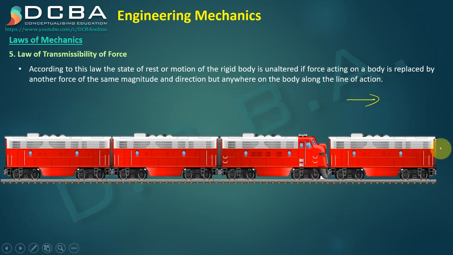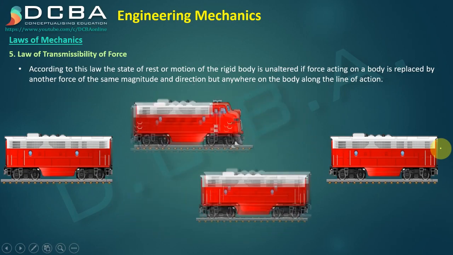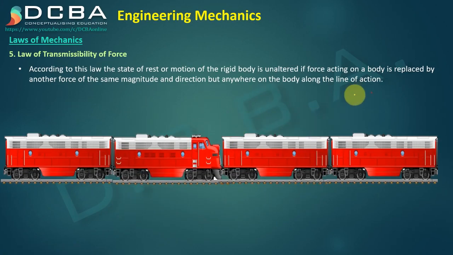What will happen if again I interchange the position of the engine? Can it still move in this direction? Yes. So what this law says is that the motion of the body remains unaltered if the force that is acting is moved. This engine was giving the force so that the entire train could go in one direction. When it was here, it could give that force. When it came here, again it could give the same force, and the direction of the train did not alter by any means.